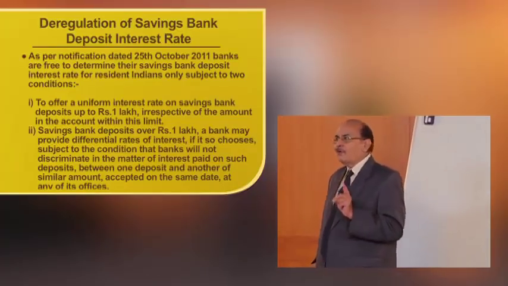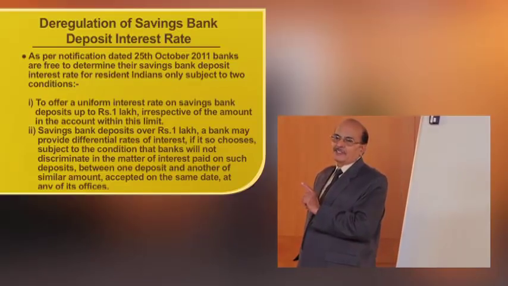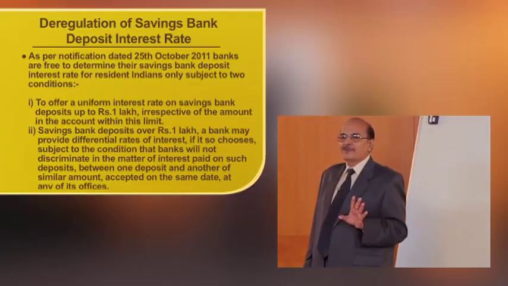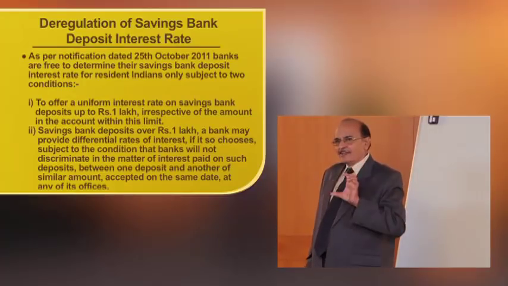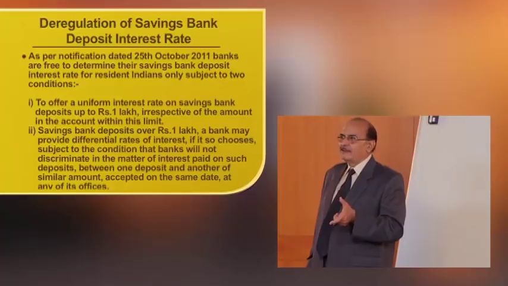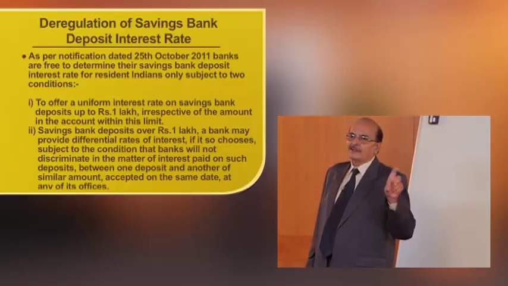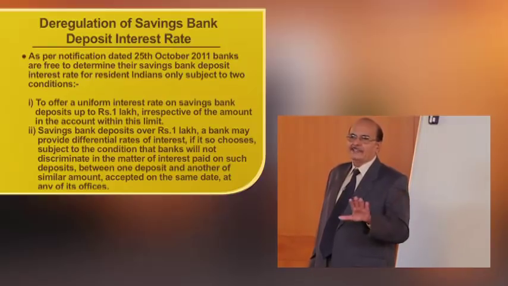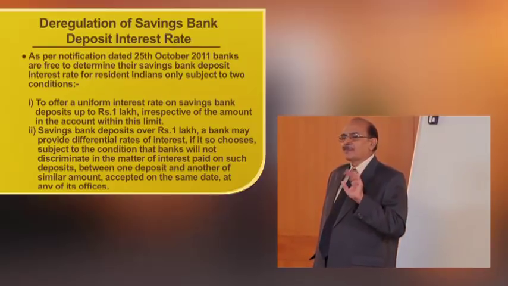The 2 conditions which need to be satisfied as per the notification issued by Reserve Bank of India is: 1, to offer uniform interest rate on saving bank deposits up to rupees 1 lakh. So if a bank declares that the rate of interest on saving bank is 4%, that will be applicable uniformly to all those accounts where the deposit amount in a savings bank is up to 1 lakh of rupees.